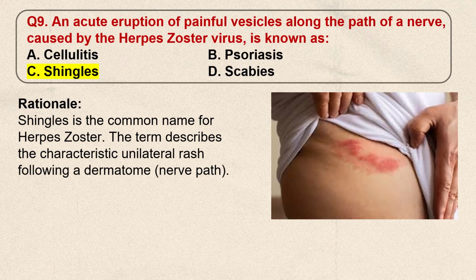Shingles. So you can see the shingles here. Shingles is the common name for the herpes zoster. The term describes the characteristic unilateral rash following a dermatome, that is the nerve path. This follows the nerve path.